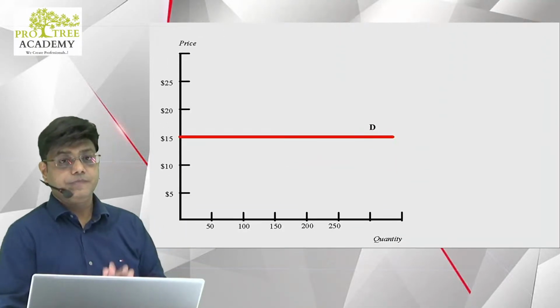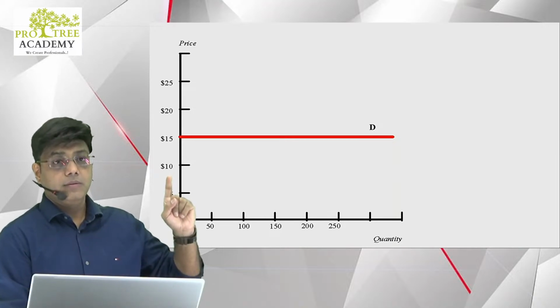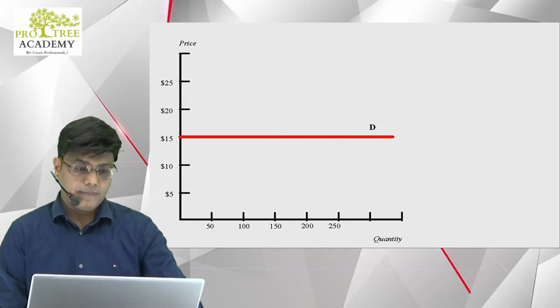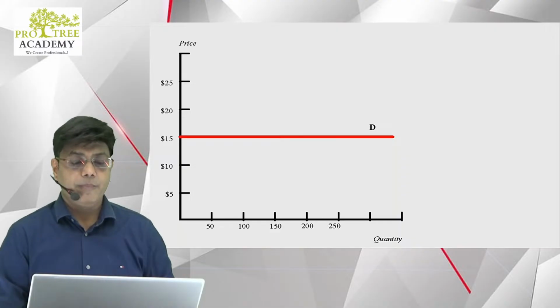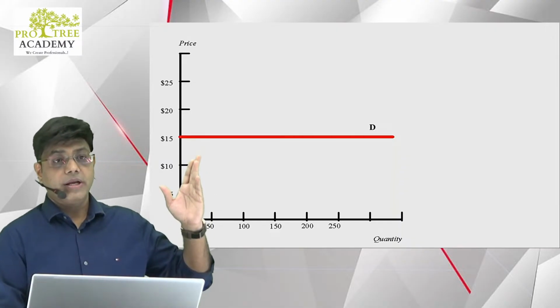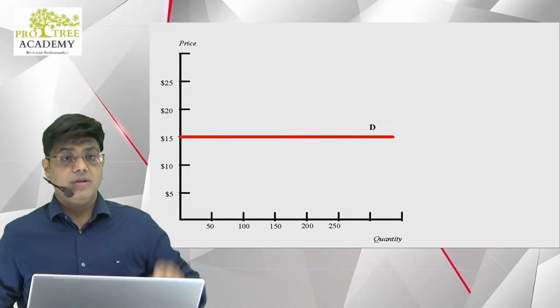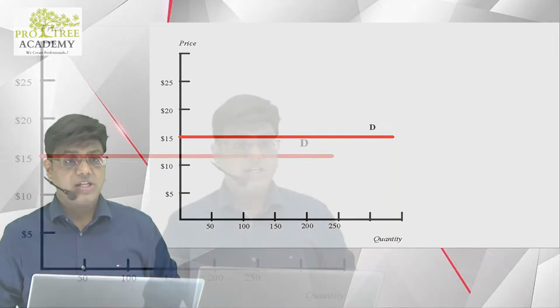So guys, in this example, the price of the goods remains the same. Just check this out.